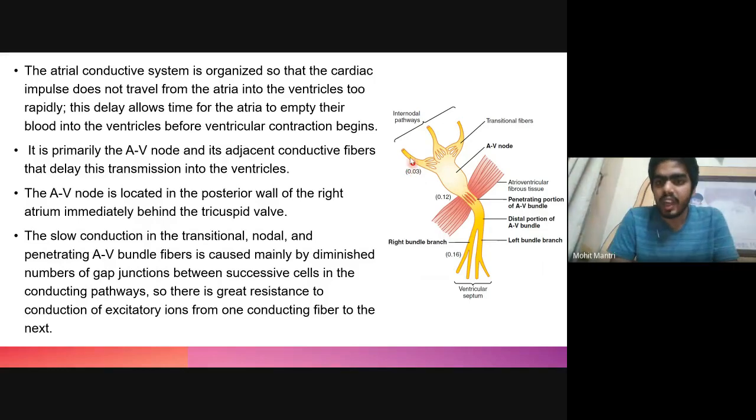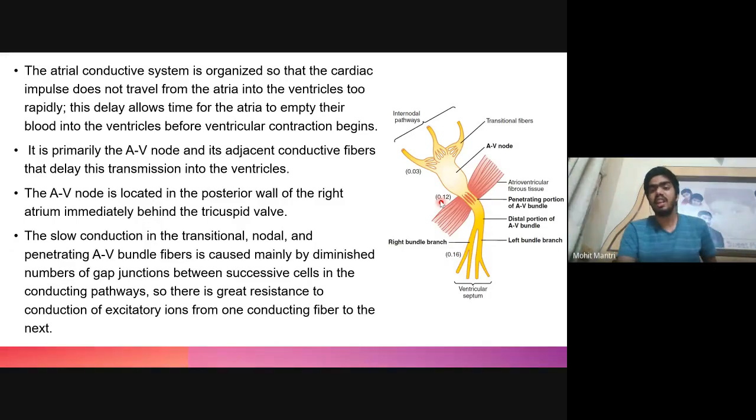Suppose at 0th second, the SA node is generating an action potential. By 0.03 second, the atrial contraction will take place, and by 0.12 second the conduction will reach the AV node, and the movement from the AV node to the ventricle will take place only after 0.12 second and up to 0.16 second.